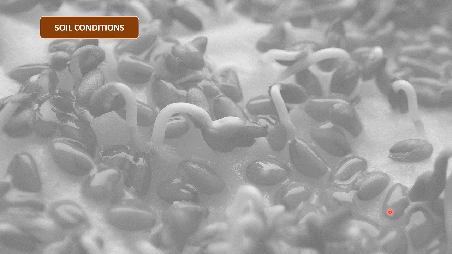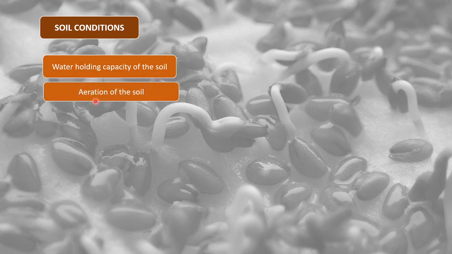Right, now the very last thing about factors affecting germination is soil conditions. The factors that are included here are water holding capacity of the soil, aeration of the soil, and salinity of the soil. So what do we mean by water holding capacity? That is the capacity of the soil to hold water. How much water can a soil hold? So if the soil can hold a good amount of water, then this will help the seed in germination, right? Because seeds require water to germinate.